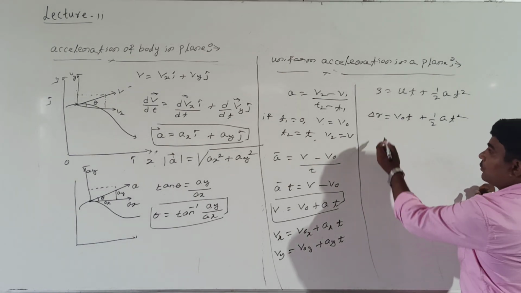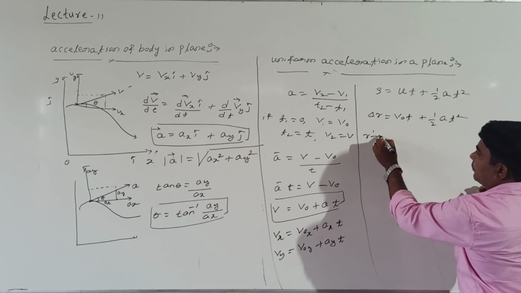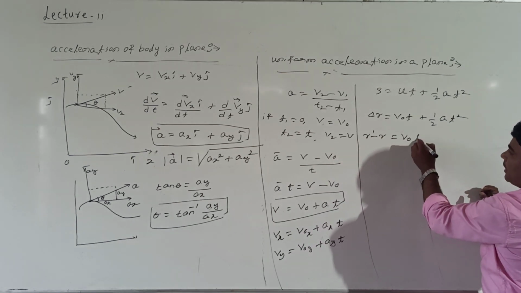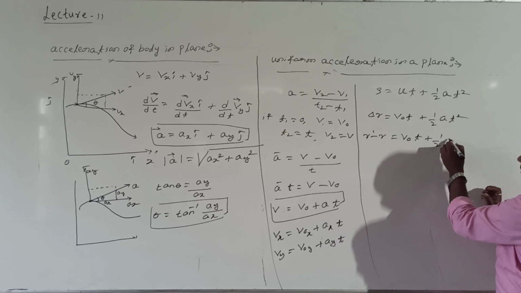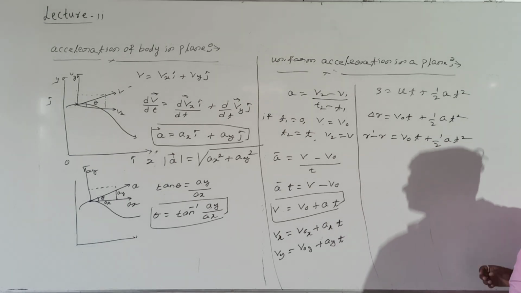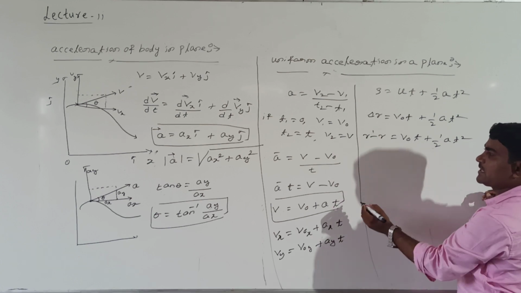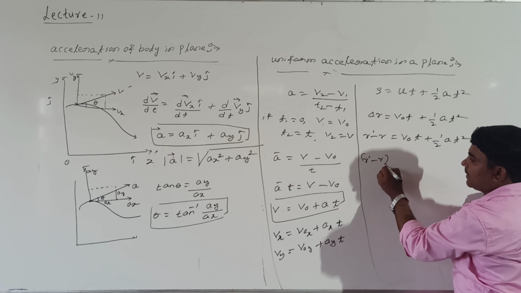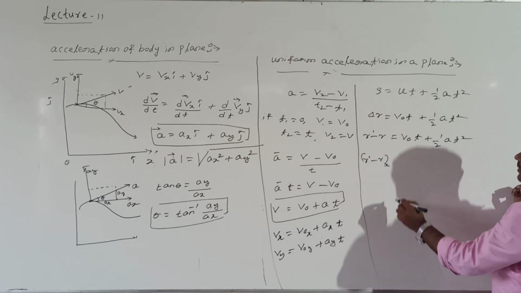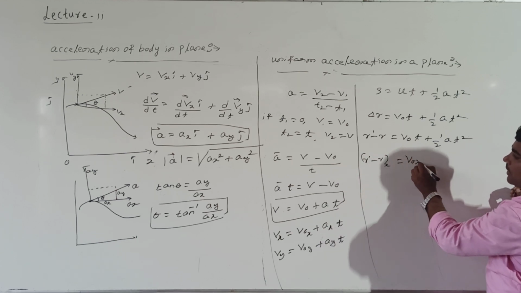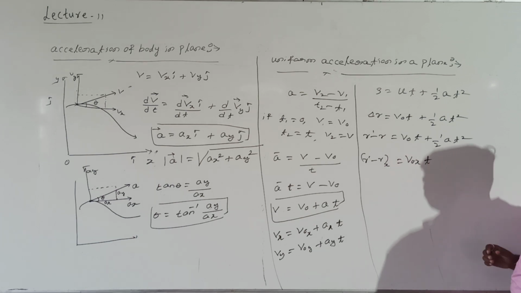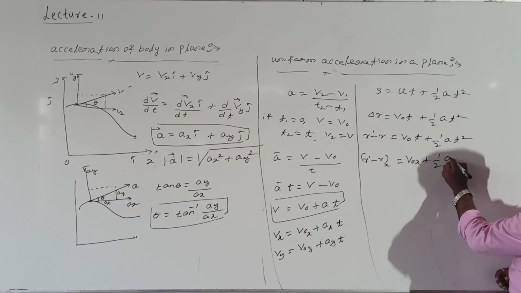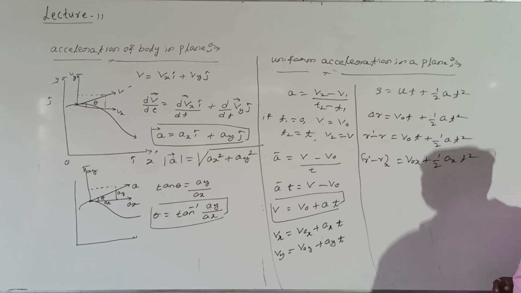Displacement along x-axis, how to write? Final position minus initial position equals v0 into t plus half at square, right? Then displacement along x-axis can be represented as x equal to v0x t plus half ax t square.